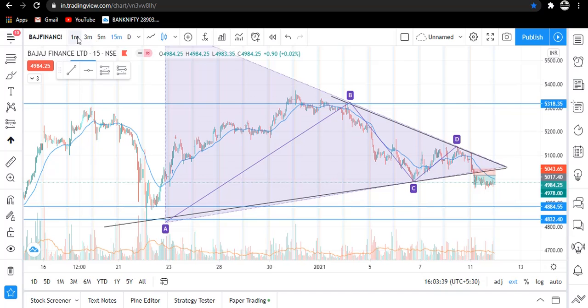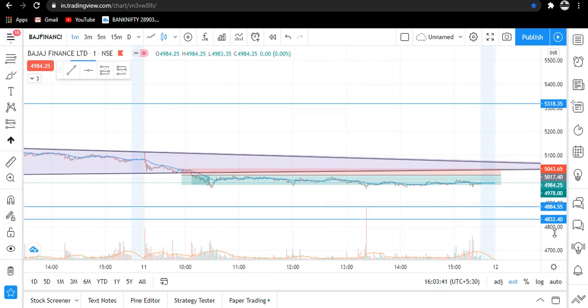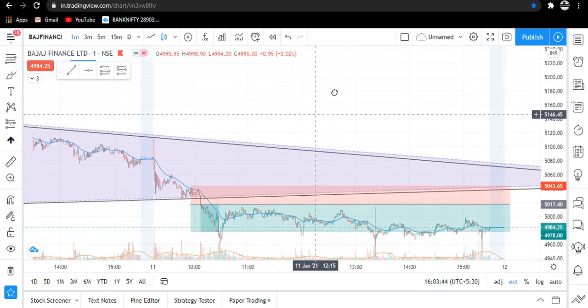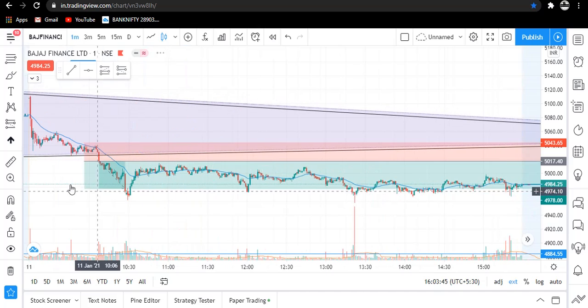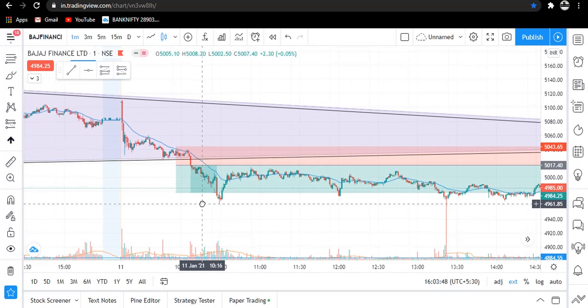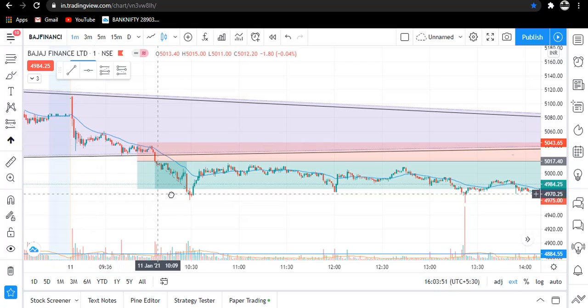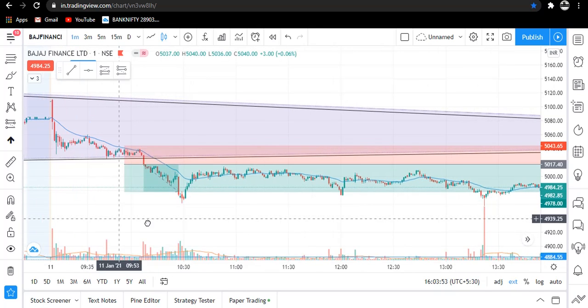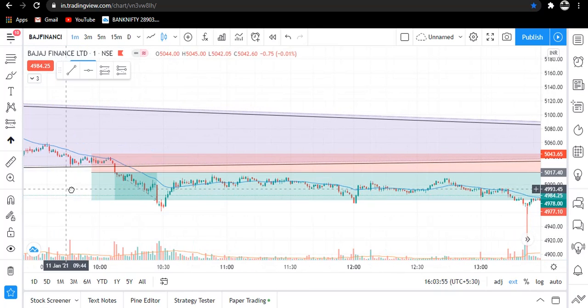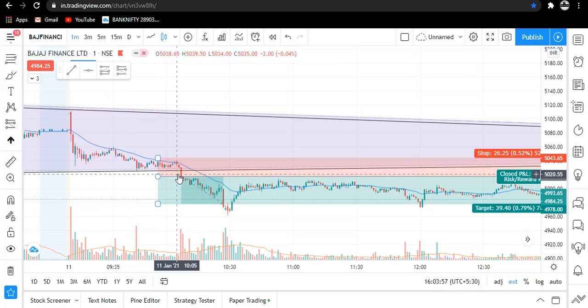Now coming back onto the 1-minute time frame. So in the morning, what happened? The stock showed a very bearish momentum, you can see here. And what happened when in the morning it gave the breakout of this pattern here.